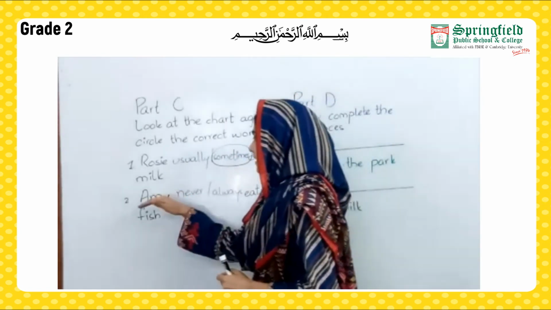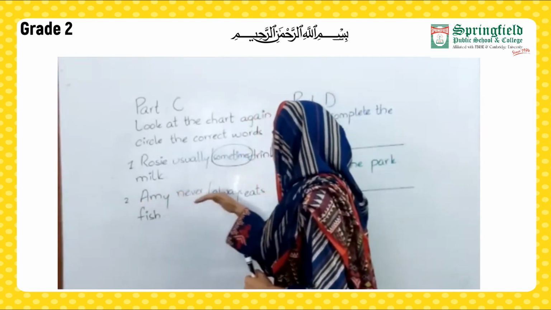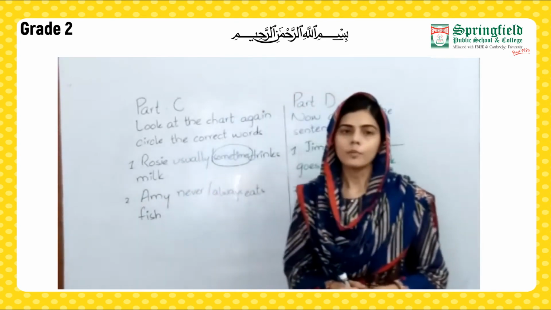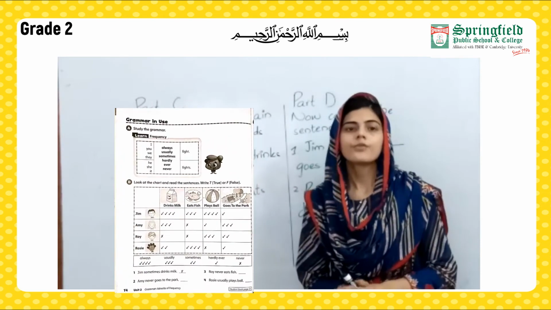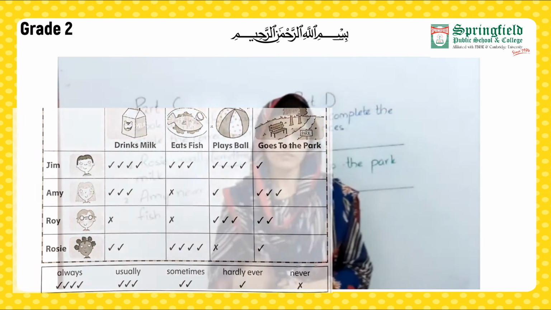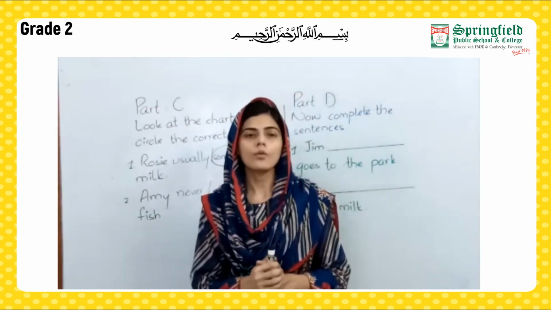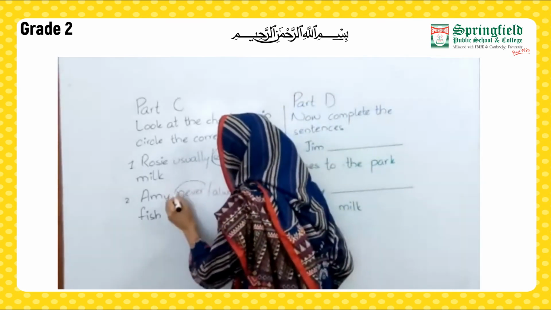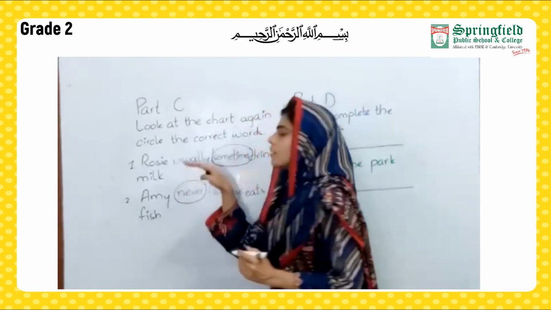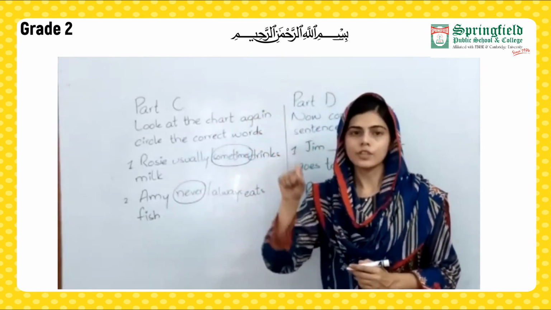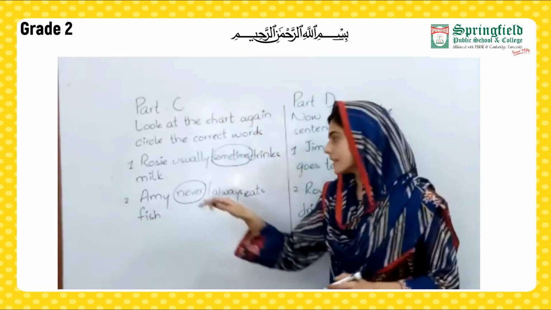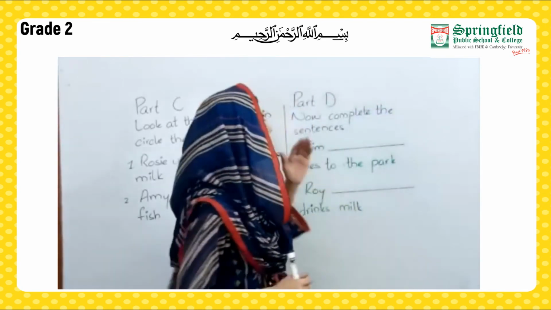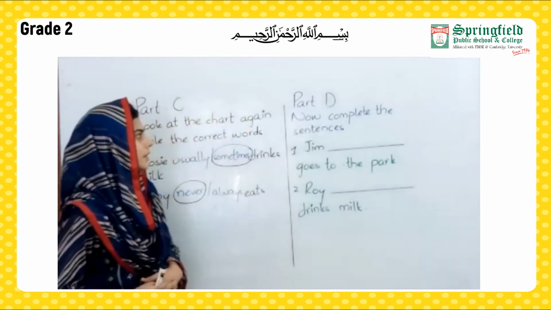Now for the next statement, Annie never always eats fish. Look into the column of Annie and see the frequency, how much Annie is eating fish. As Annie never eats fish, we are going to circle never. There is a cross where Annie and eats fish meet. The cross indicates never. So that's why I have circled never. Now moving towards the next part, that is part D.